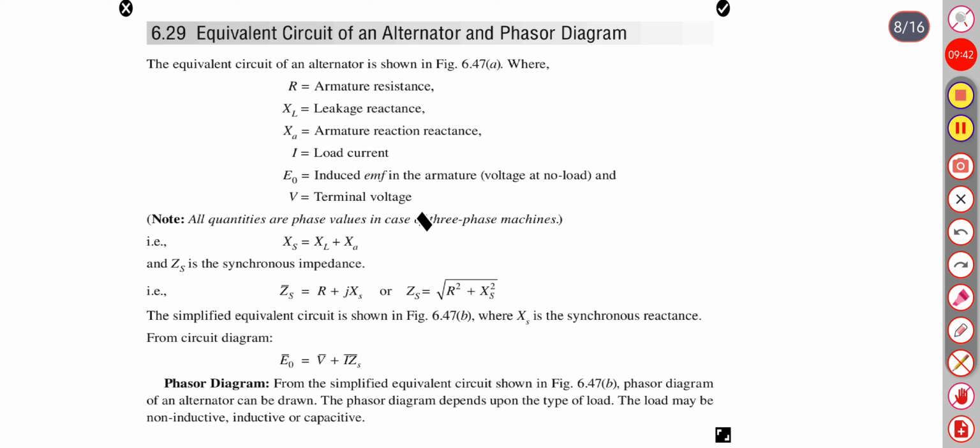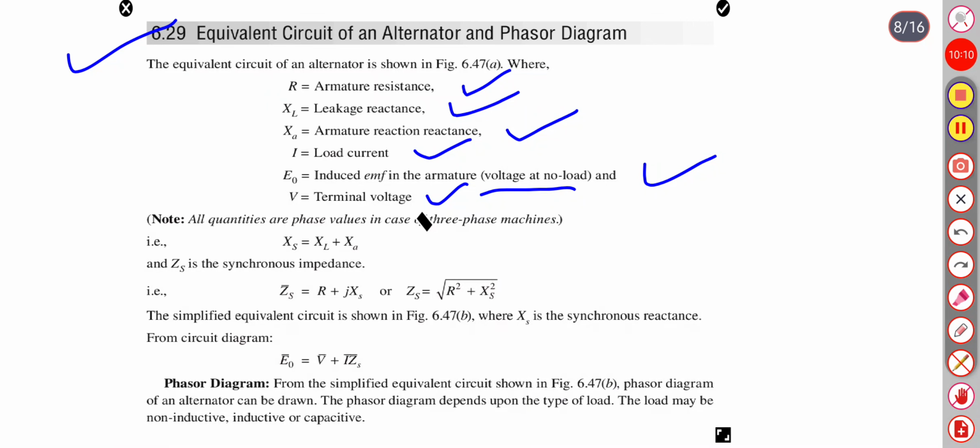Equivalent circuit of an alternator and phasor diagram. Let R be the armature resistance, XL leakage reactance, XA armature reactance, I the load current, E0 the induced EMF or no load voltage, and V the terminal voltage.